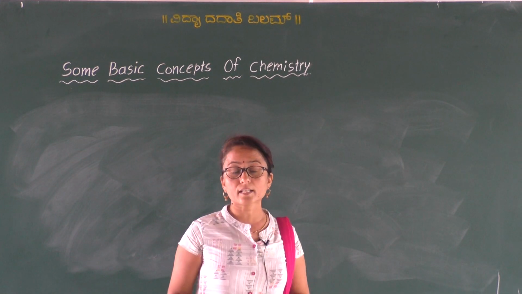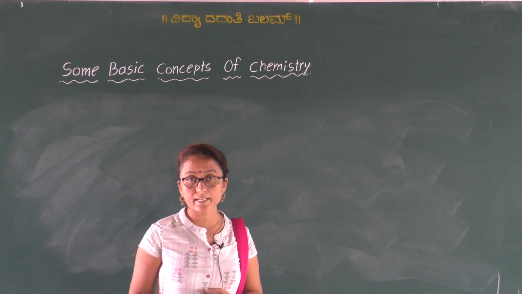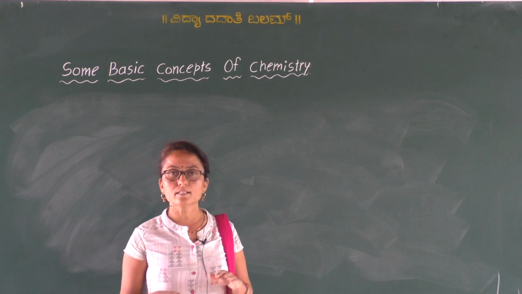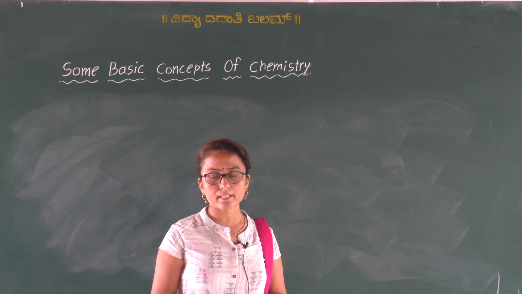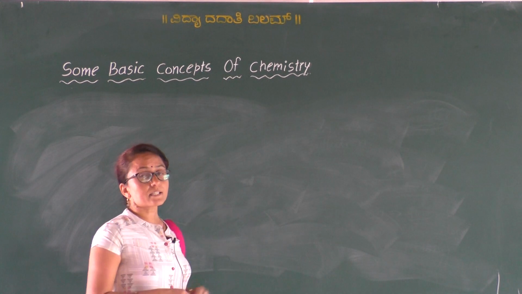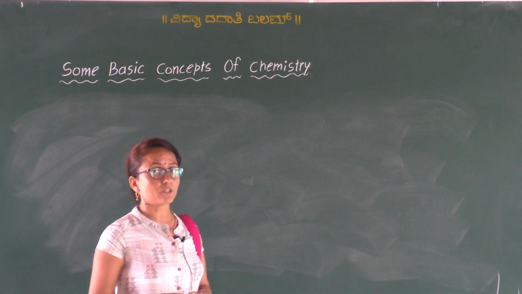So you have read it since you were small. So the states of matter, mainly it has 3 states: solid, liquid and gas. Okay, so we are not discussing more about the states of matter, as you already learned. So then we have to discuss about the properties of matter and their measurement.